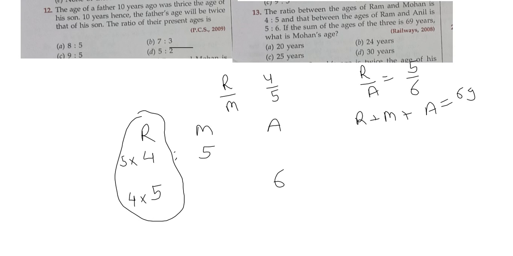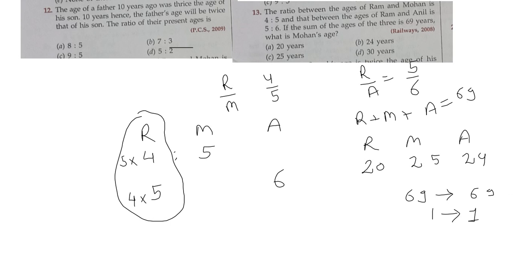So what will it become? Ram, Mohan and Anil. Ram will become 20, Mohan will become 25 and Anil will become 24. So if we sum it, it will become 69, and the value of 69 is given 69, so the value of 1 will become 1. So what is required, what is Mohan's age? Mohan's age हमको निकालनी है, तो Mohan's age will be 25 because the value of 1 is 1, so answer will be 25 here. So बढ़ते हैं नेक्स्ट क्वेश्चन में.